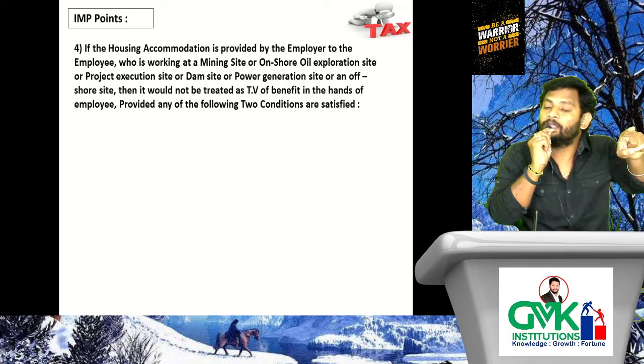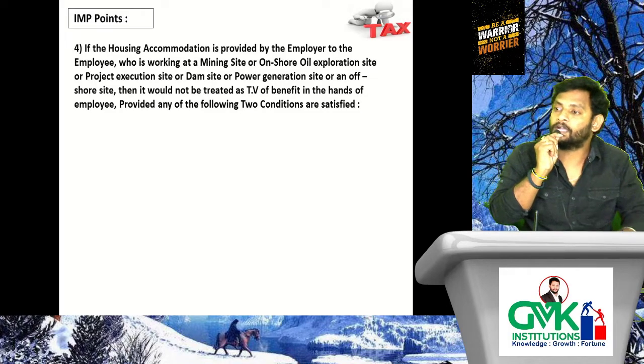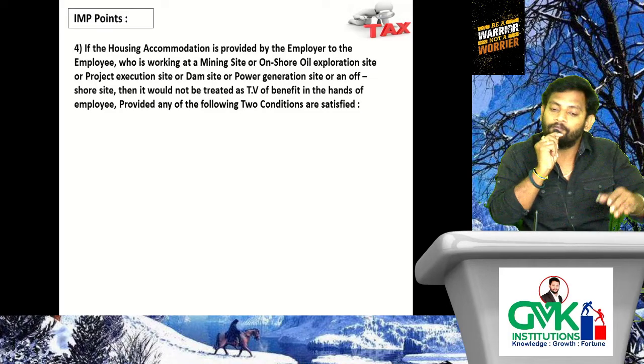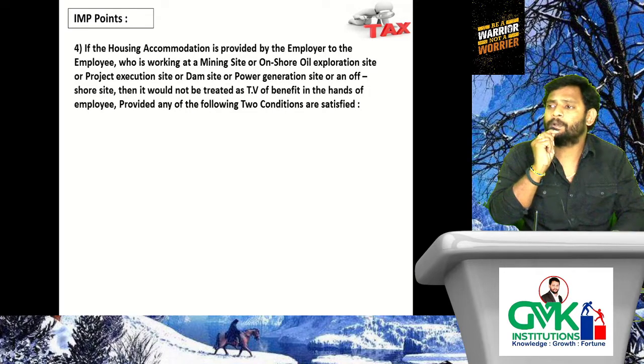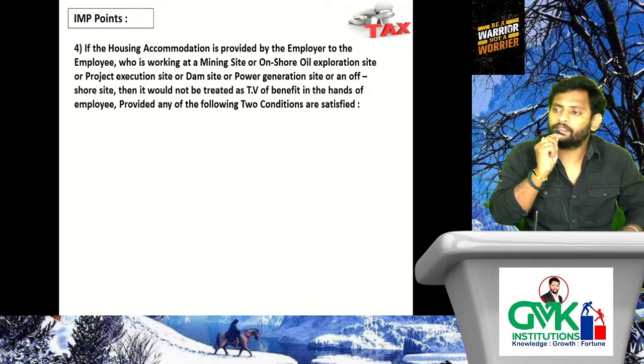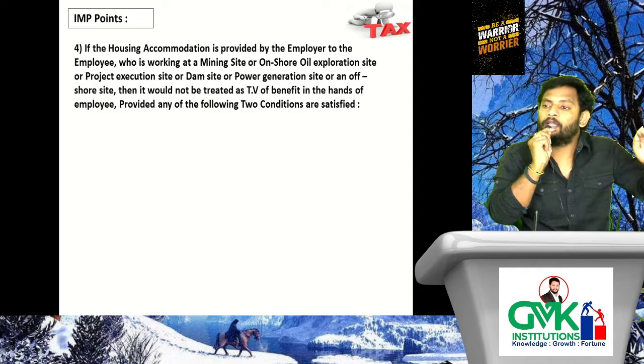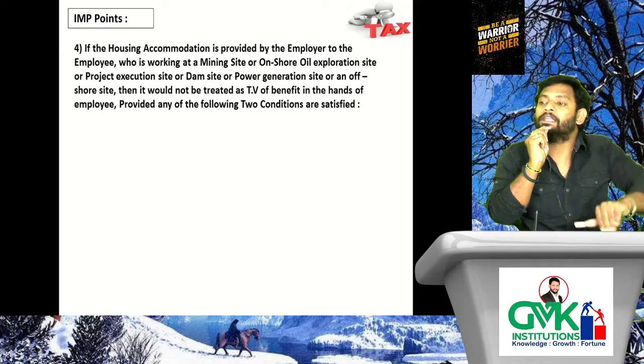Nothing but it should be provided in a rural area, not in an urban area. If the accommodation is located within 8 kilometers, it is an urban area, the condition is not satisfied, and it is chargeable to tax. So what is the third condition? The area in which accommodation has been provided must be located at a distance of more than or equal to 8 kilometers from the local authority. That means the area of accommodation must be located in a rural area.